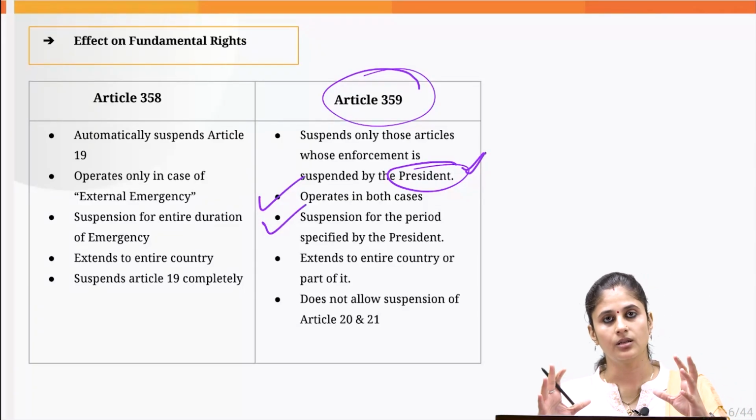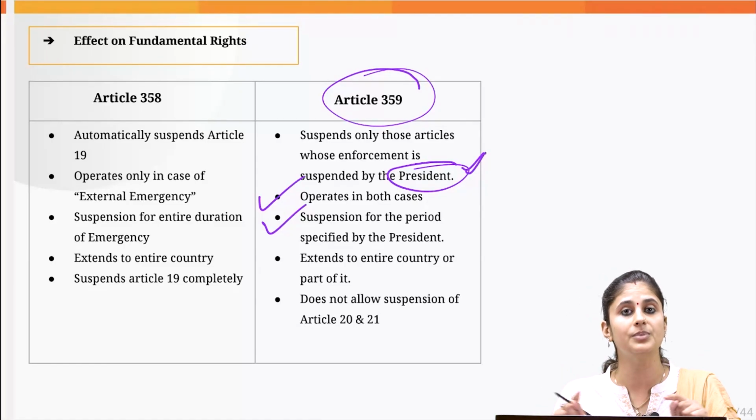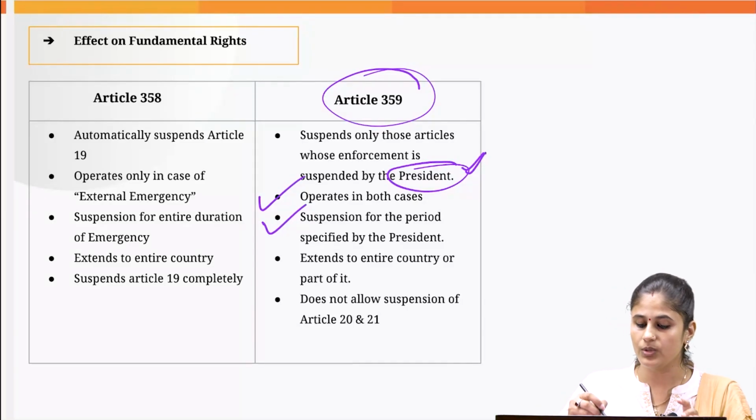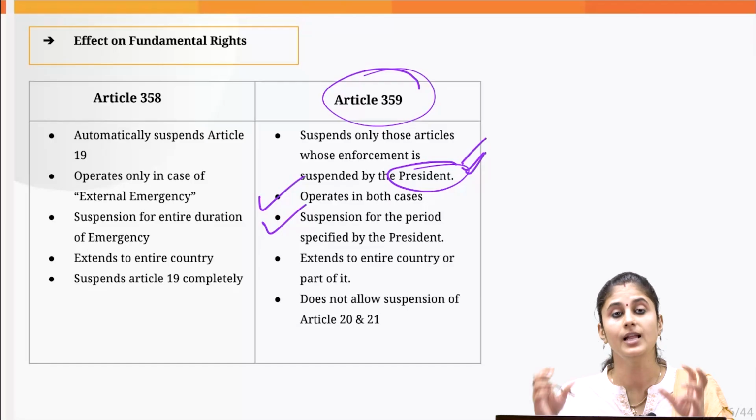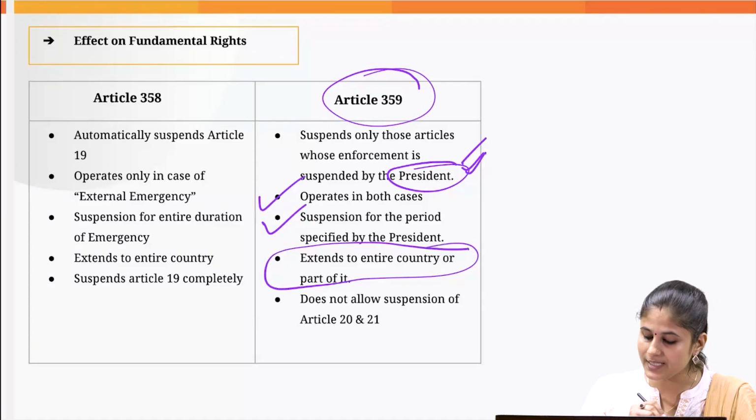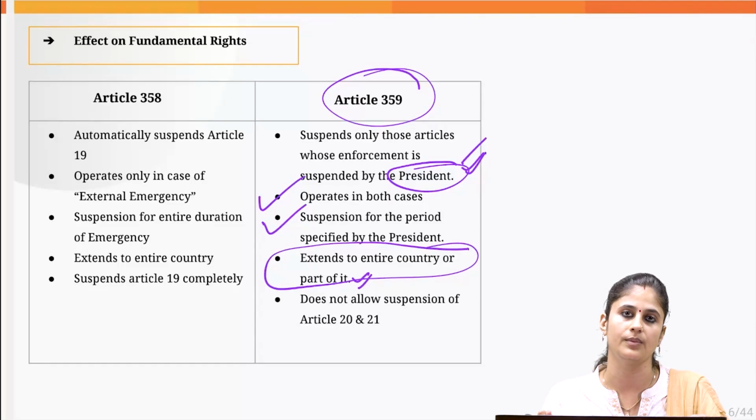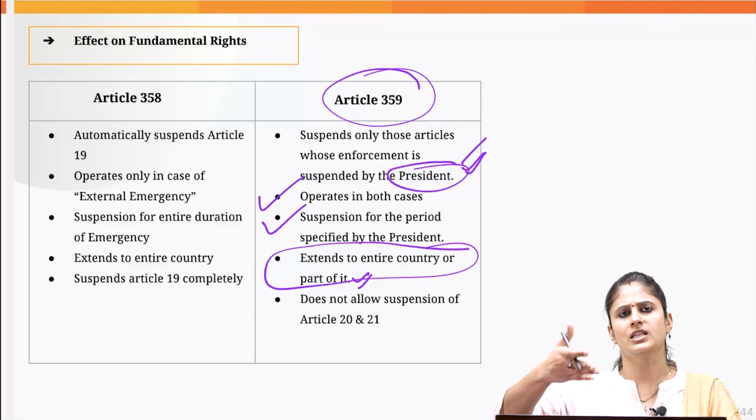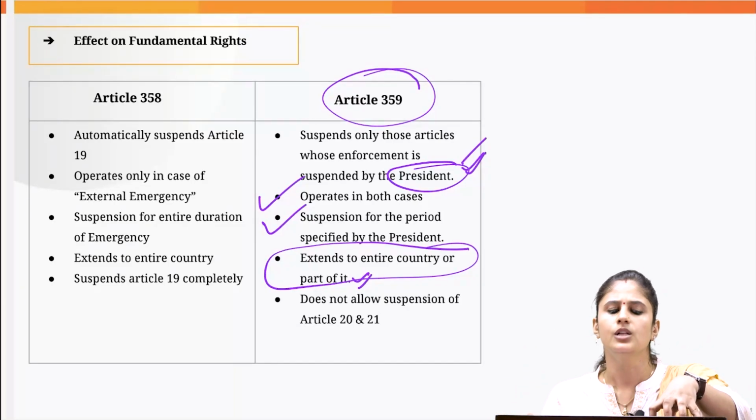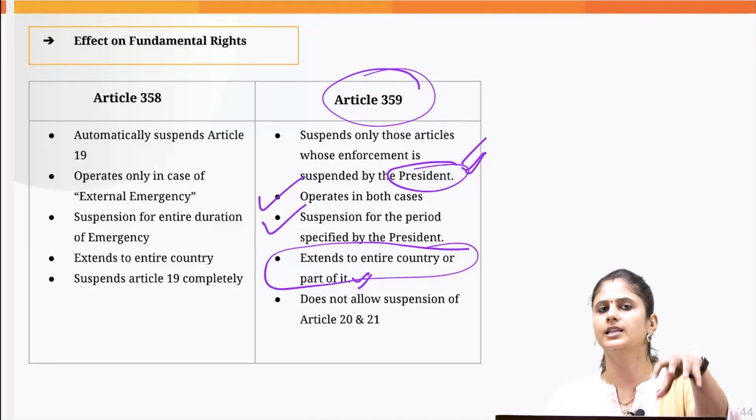Then, till what time those fundamental rights would remain suspended needs to be specified by the president in the presidential order. And in what parts of India the fundamental rights mentioned in the presidential order would remain suspended also needs to be mentioned. So the suspension can extend to the entire country, or it could be limited to a particular part as well. Why? Because here we are also talking about suspension of fundamental rights on the grounds of armed rebellion. So we could be witnessing armed rebellion in a particular state, and the president through a presidential order could restrict or suspend the fundamental rights in that particular state only.